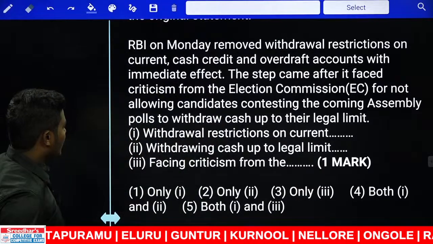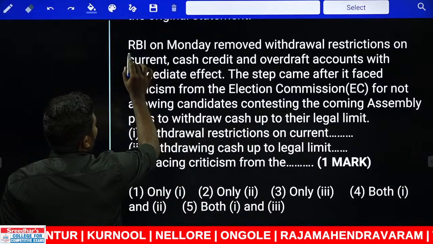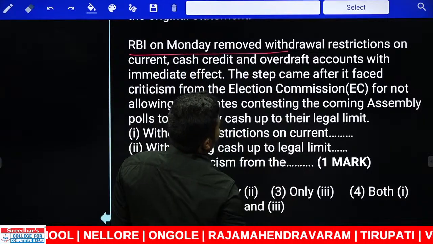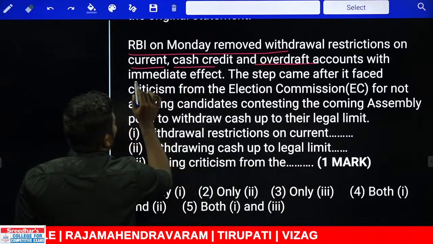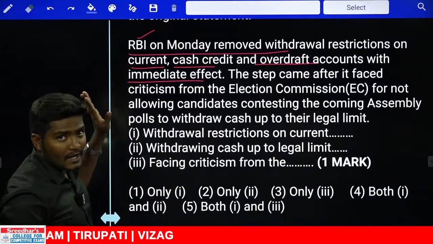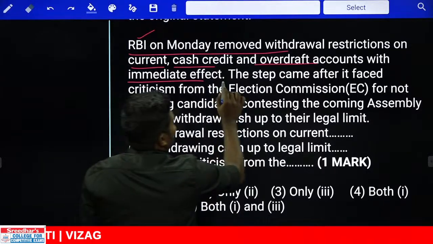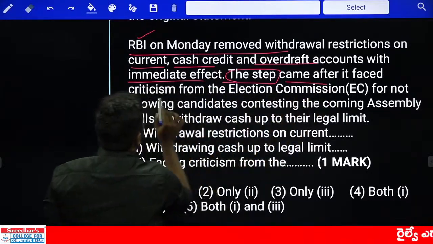Very lengthy one. Let me make it simple for you. RBI on Monday removed withdrawal restrictions on current cash, credit and overdraft accounts with immediate effect. RBI has done something. Who is the subject of the sentence? RBI. It has done something. The step, that means whatever this act that happened, this step came after it faced criticism.